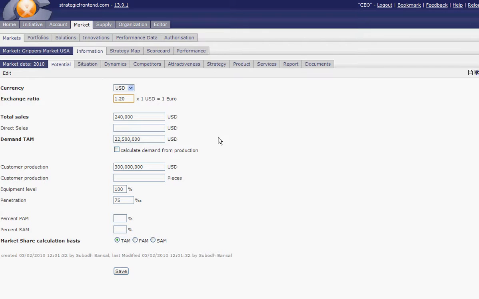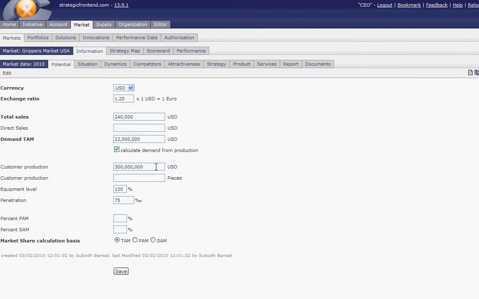You also have an alternative way to calculate, which is more sophisticated. For instance, in the car industry, it's very difficult to estimate the potential of your particular market with a particular product, but this is maybe much easier because you have all the numbers, the statistics, the production volume of your customers, of your customer market.